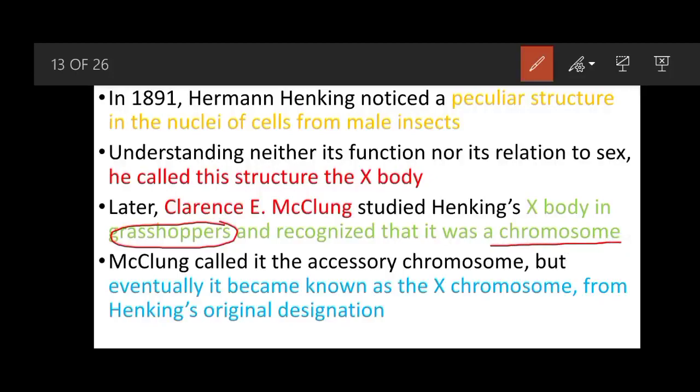So knowledge grows step by step. McClung called this the accessory chromosome, but eventually it became known as the X chromosome from Henking's original designation. Henking gave the name X body, so nowadays this X body is known as the X chromosome.